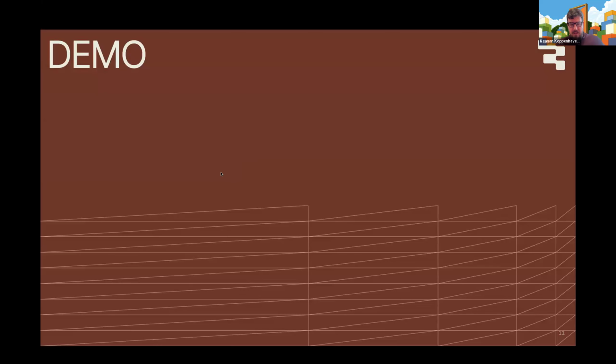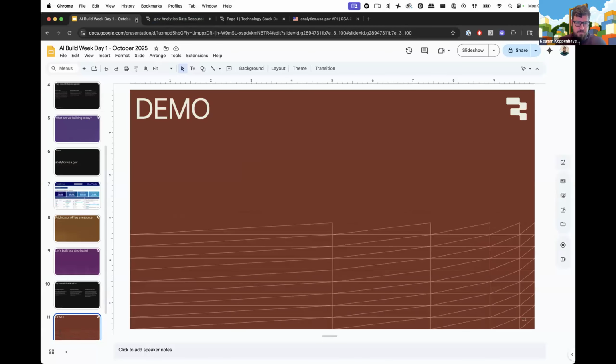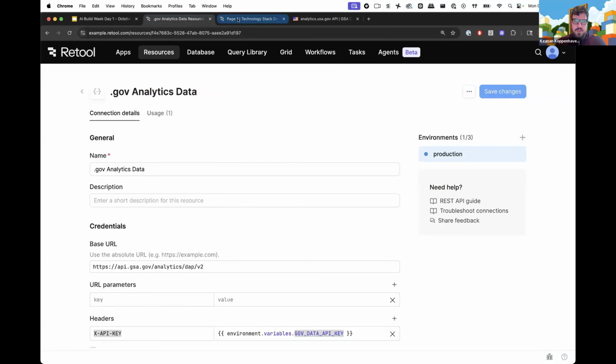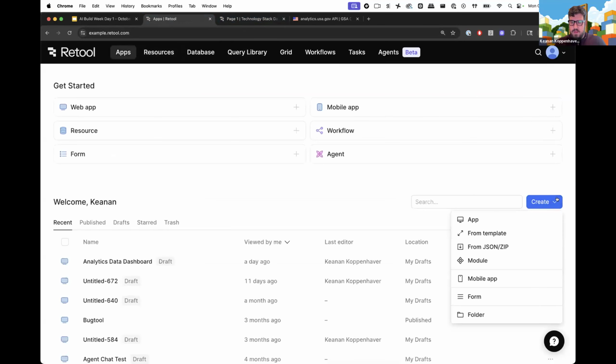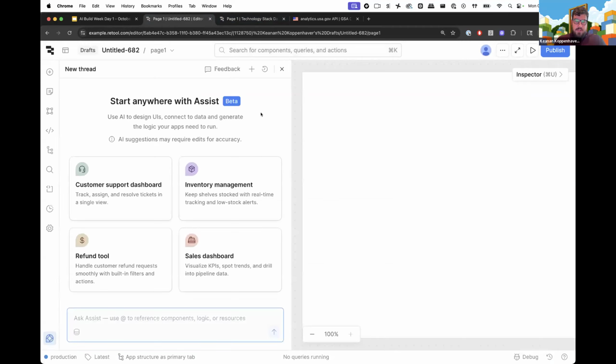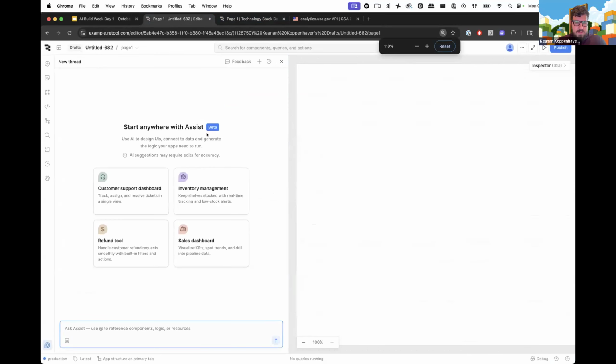So enough talking. Let's get into a demo and actually see how this works. Here's our resource, and we're just going to go to apps and create a brand new app here. This brings us to the Retool canvas. I'm going to try to balance the zoom a little bit so folks can see what's going on, but also see what's going on with Assist. So we'll see how we do.